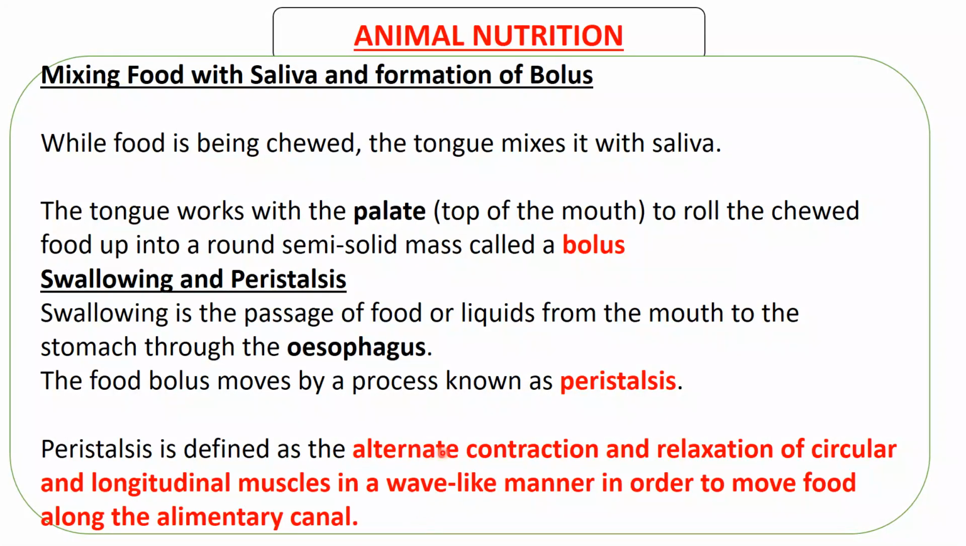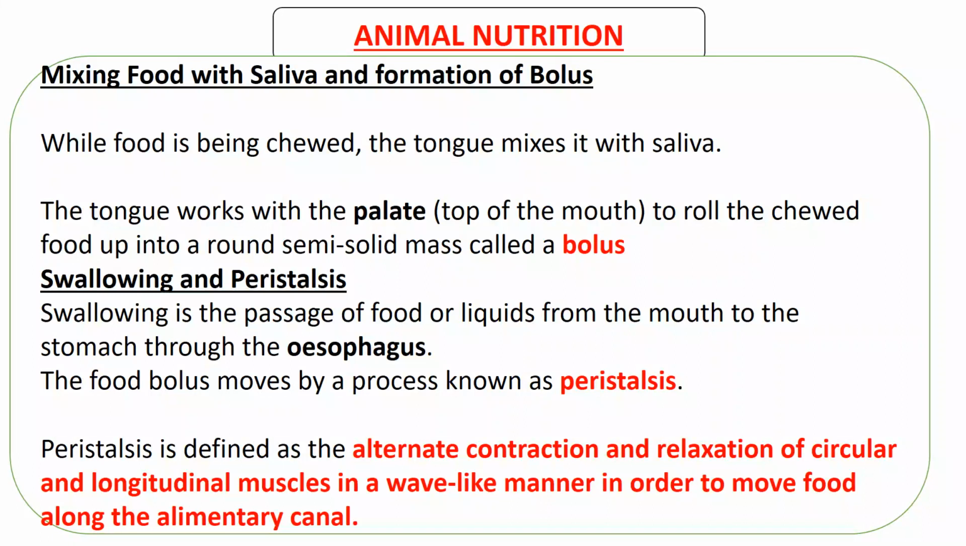So alternate means some sort of exchanging. This happens, then this happens. This happens, then it stops, the other thing happens. So there are two processes, contraction and relaxation. Then there are two types of muscles, circular muscles and longitudinal muscles. These circular muscles and longitudinal muscles contract and relax to move food in a wave-like manner, like the way a snake moves. So that's how food is moved from the mouth to the stomach.